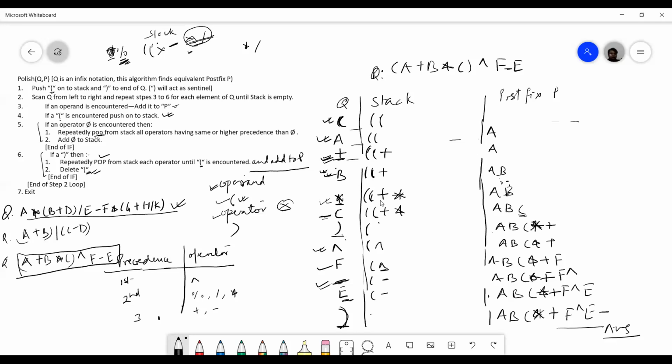Sir, the last one, right parenthesis, समझा दीजिए after E. अच्छा, समझा रहा हूँ, एक मिनट.